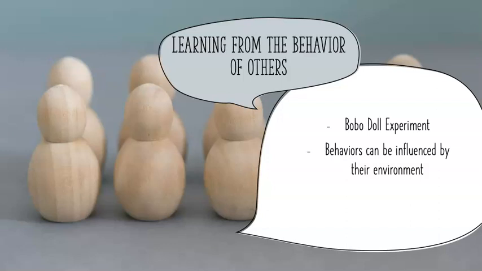There's a popular experiment that was done years ago called the Bobo Doll experiment. In this experiment, children were shown a video of someone beating up someone else. It was done to see if these children would mimic that same behavior when given a doll. And they did exactly that. When given that Bobo doll, they began to hit, they began to beat up the doll, and it showed that behaviors can be influenced by the environment.